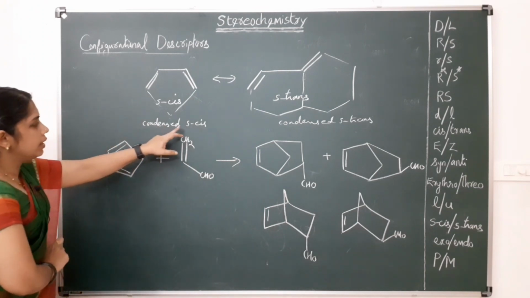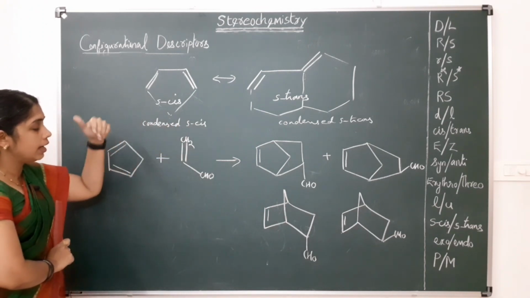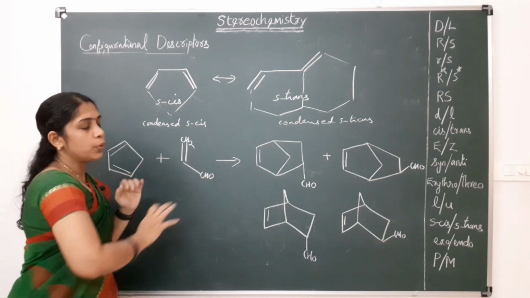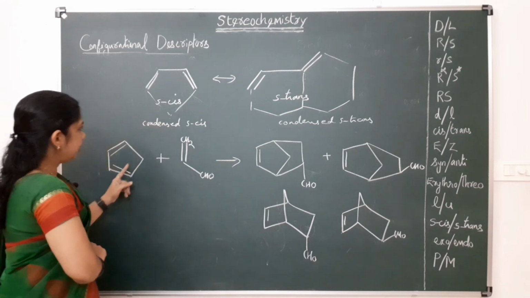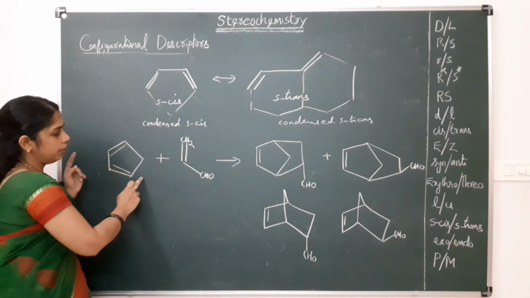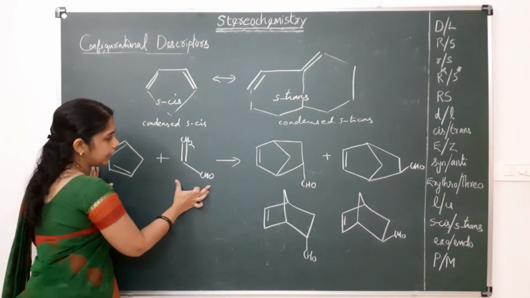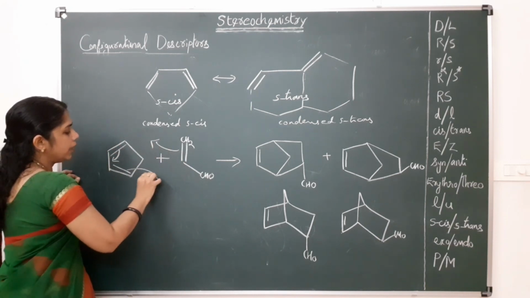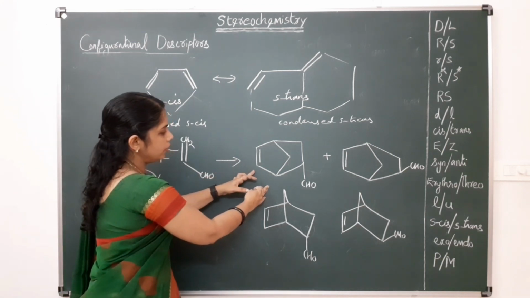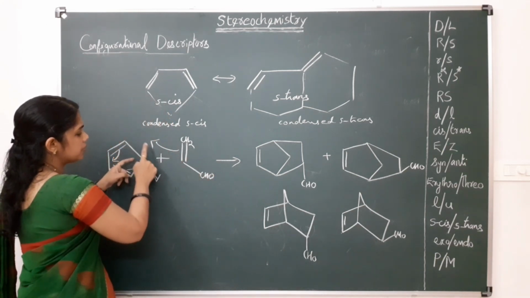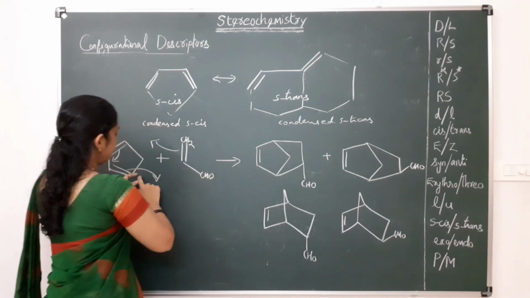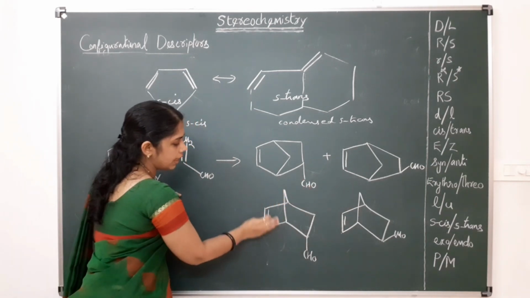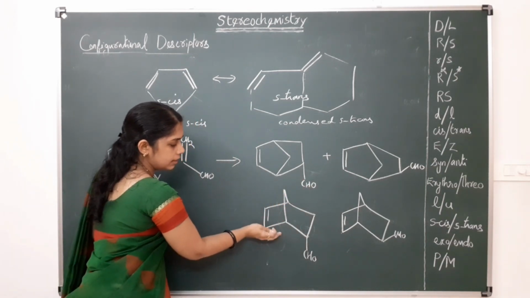And this condensed S cis easily participates in reactions like the Diels-Alder reaction and produces stable compounds. For example, this is cyclopentadiene. This diene reacts with the dienophile and delocalization of the pi bonds happens and produces this compound. One bond comes here, and this is the sigma bond, and one bond comes here, and these two products can be produced, and this is another way I write